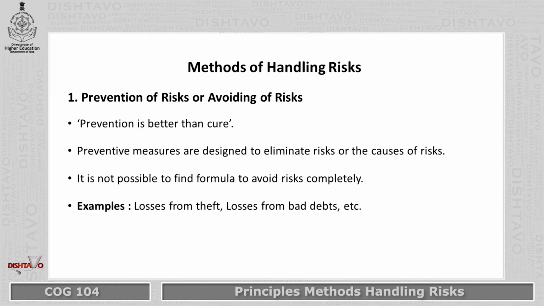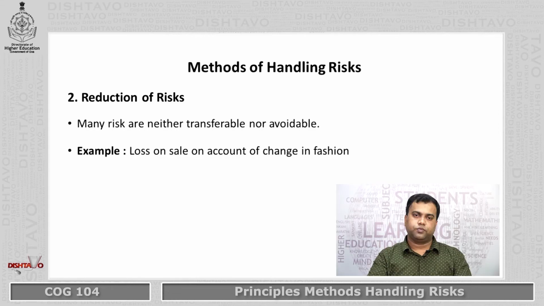This particular situation you can avoid by doing the analysis of the creditworthiness of the person who will receive the financial support. So at the time of giving the financial support, you should analyze creditworthiness, so that in future you will not face this particular problem.